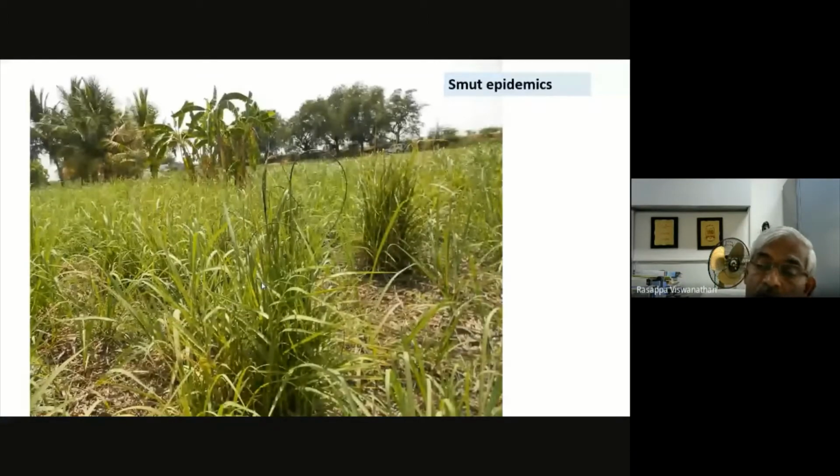Coming to the smut epidemics, as I mentioned earlier, it occurs especially in ratoon crops. In many places we found this epidemic occurrence across the states. Some 10 years before, smut was not a serious issue in the subtropical region, but now we find it there too, especially after the release of 0238, and in most places we see smut especially in ratoon crops.